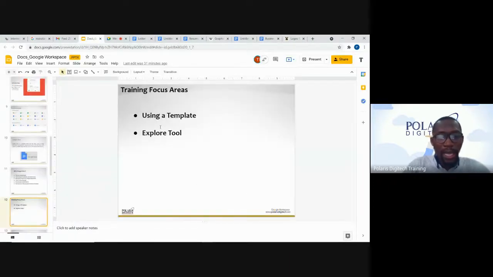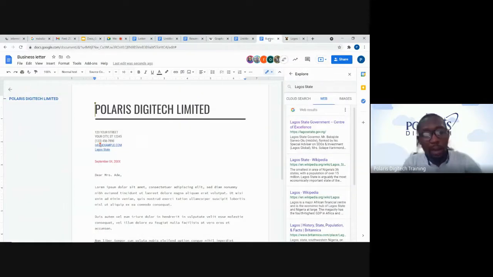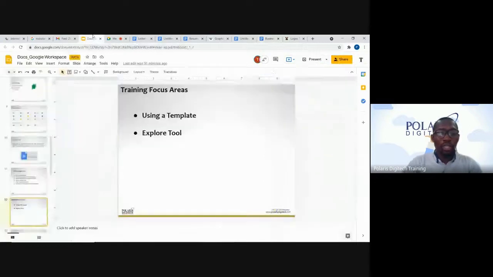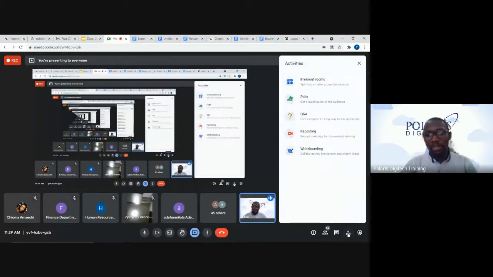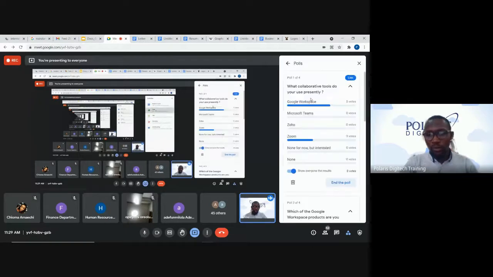Going to the next feature now. But before I go there, we have another poll. We have polls at intervals, which will assist us in understanding how we are used to this Workspace tool. Like I mentioned earlier, we can go to that activity button, click on the poll, and we'll see the next poll.